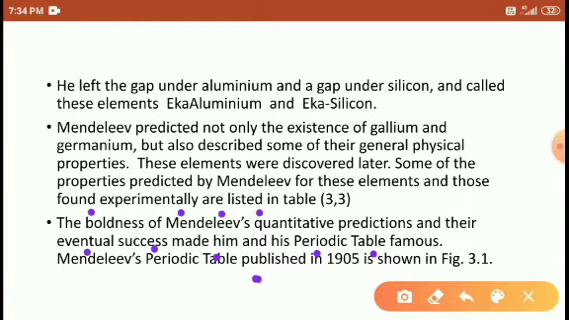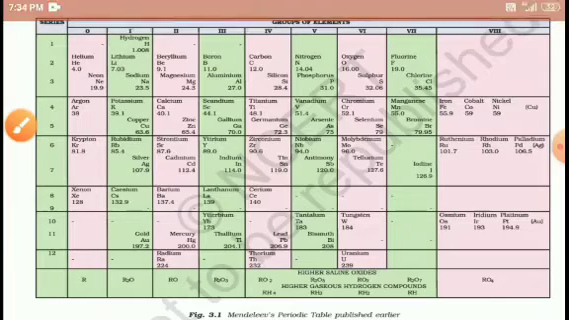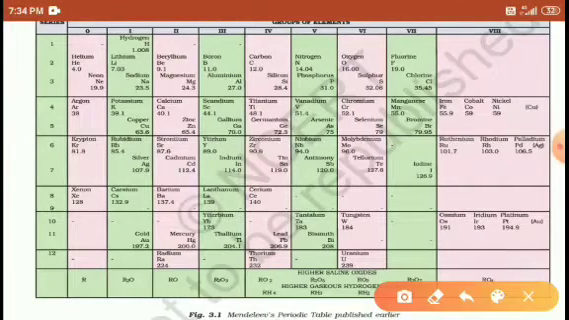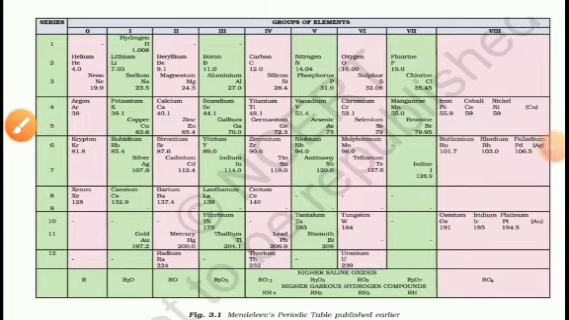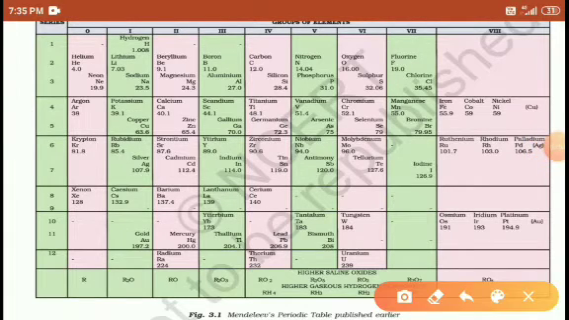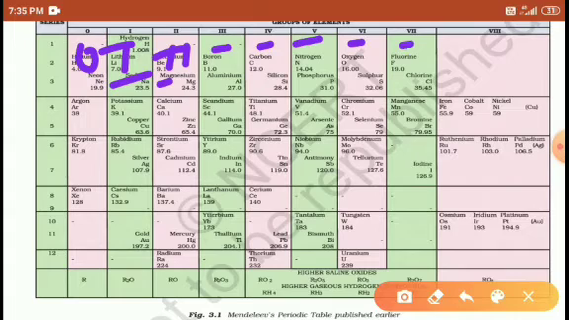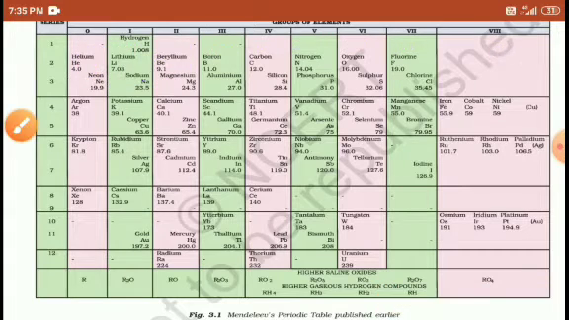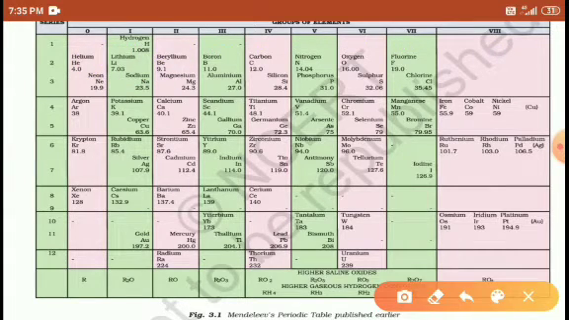Mendeleev published the periodic table in 1900. So this is the Mendeleev periodic table, students. This is one of the most important periodic tables he made at that time. The columns he made are 0, 1, 2, 3, 4, 5, 6, 7, 8. He made eight columns, from 0 to 8.